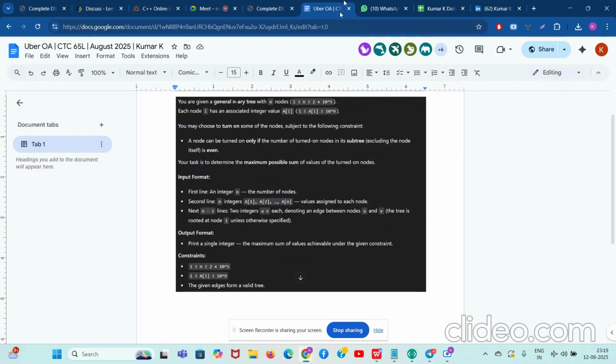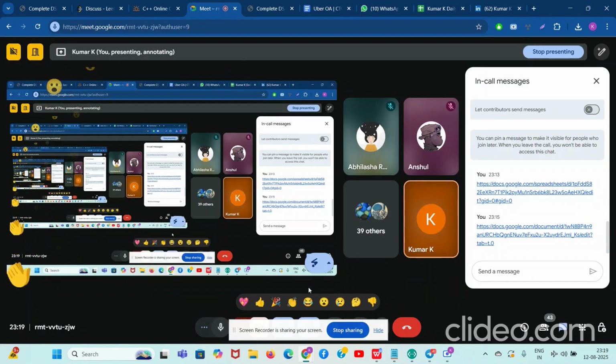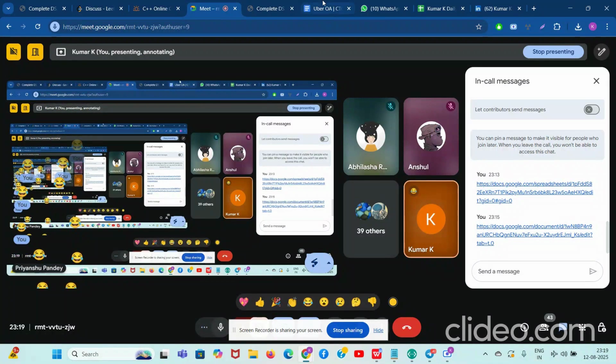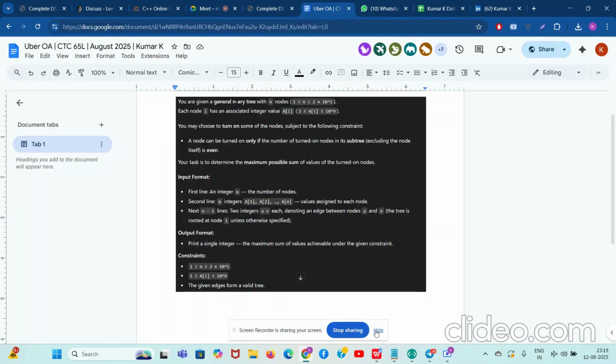So guys, this problem was asked in the Uber online assessment. We are given a tree and all the nodes in the tree have positive values. And this is a general tree, not a binary tree or BST. Otherwise, some students will just come in the middle and start saying binary tree, BST. No. Stop the Love Babbar Striver sheet stuff for one time. In the OA question, they give you a general tree, not a binary tree. You are not kids who will hold a binary tree and two nodes in your hand all your life. You need to do general tree questions also. Clear? So your mind can expand.